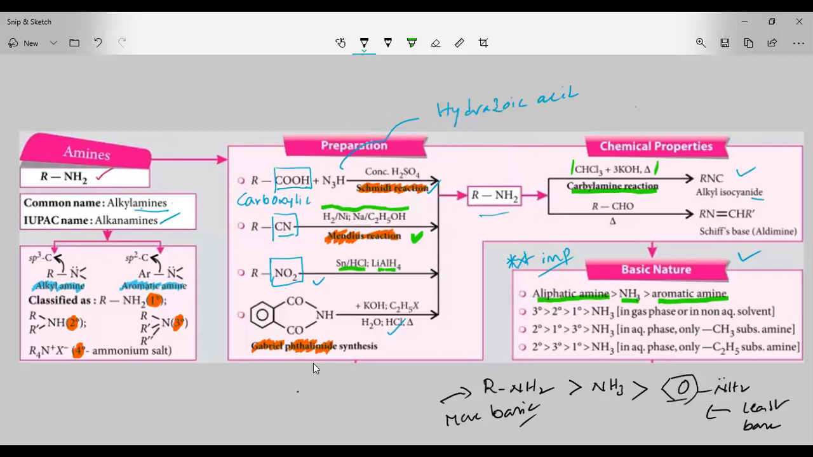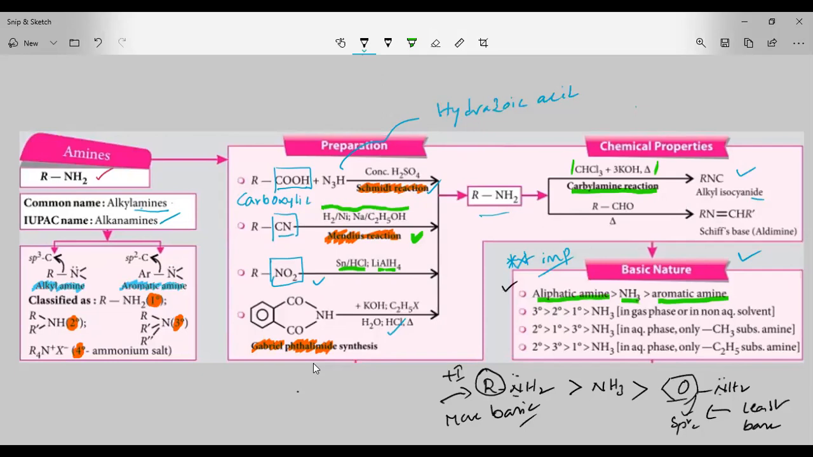Aliphatic amine is more basic compared to ammonia because it is attached to a plus I group. A plus I group is an electron releasing group, so it increases the electron density on the nitrogen, thereby increasing the basic character of the nitrogen. In aromatic amine, the NH2 is attached to an sp2 carbon. The sp2 carbon is electronegative, so it pulls the bonding electrons, thereby making the nitrogen least basic in nature. This is the first order.